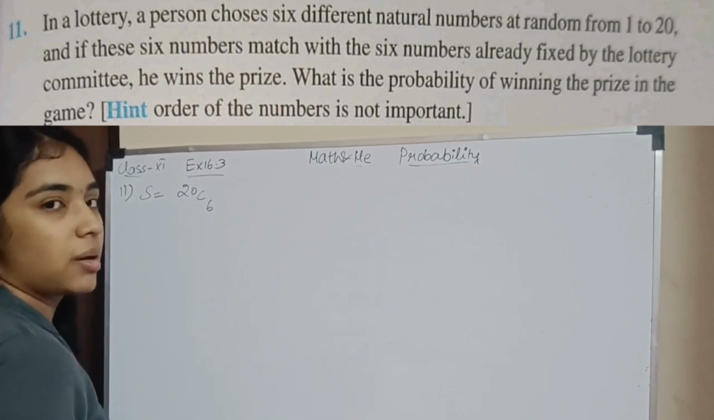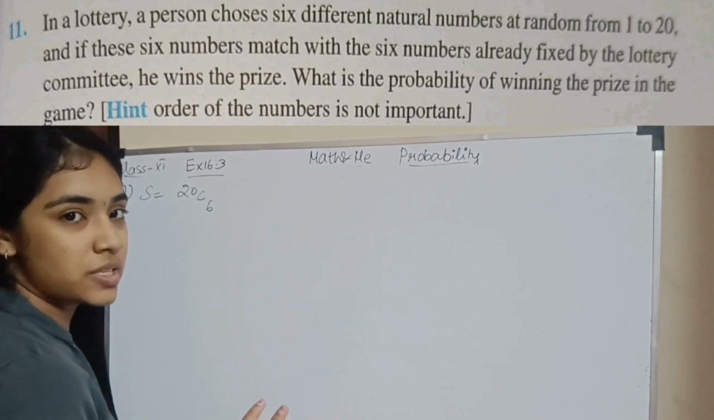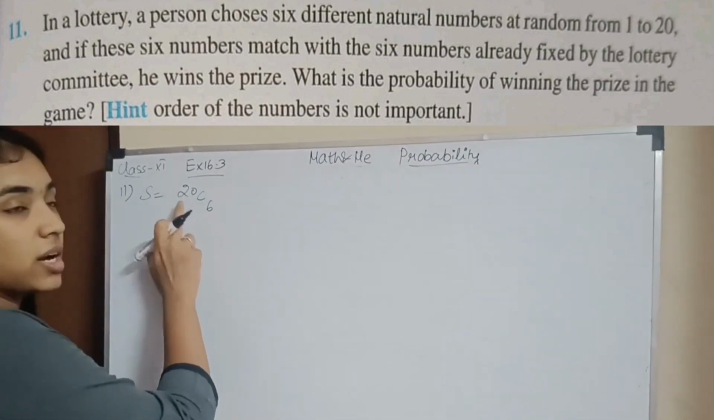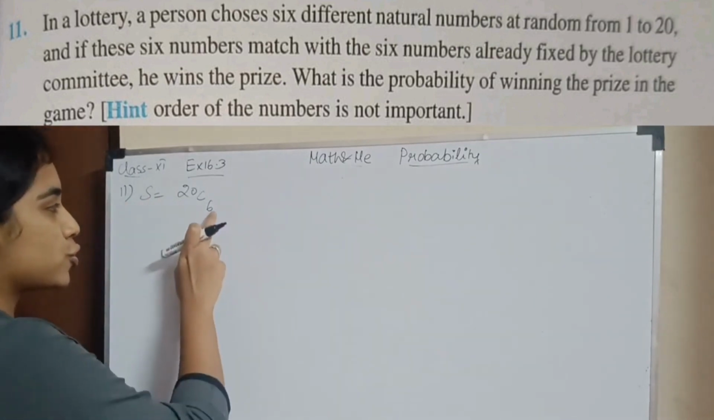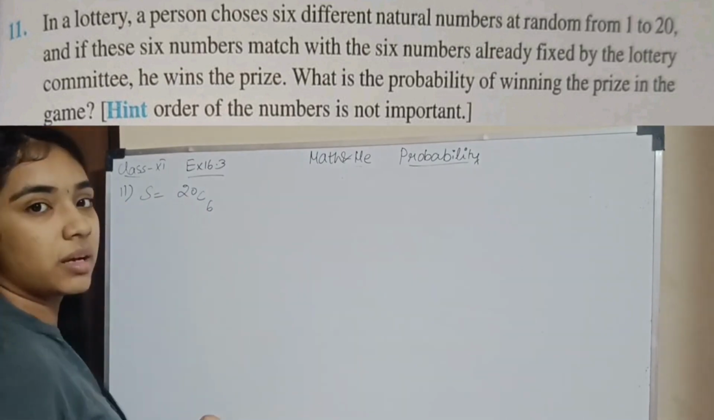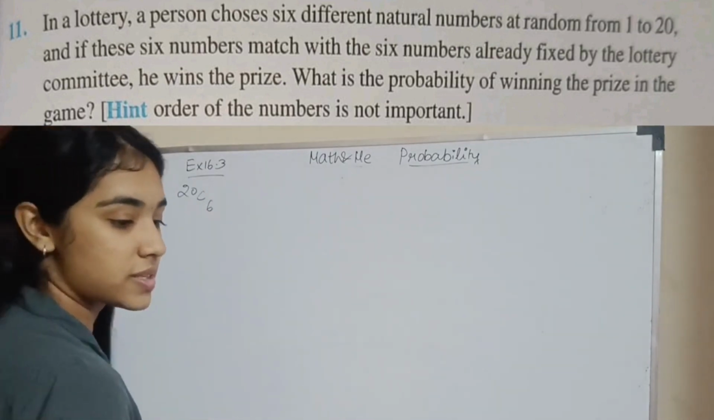So in the number choosing, what will be the sample space? You will have 6 out of the 20 elements. So you choose 6 numbers from the 20 numbers. Okay, so that is your sample space.